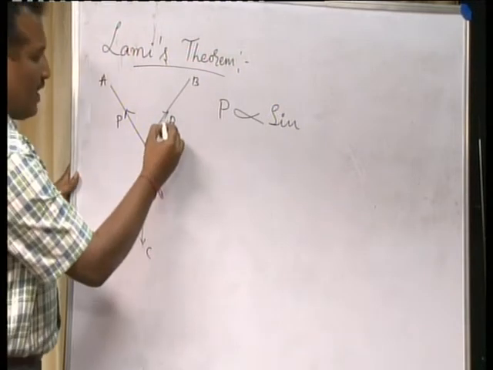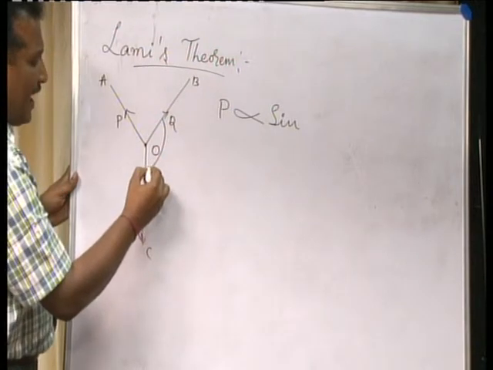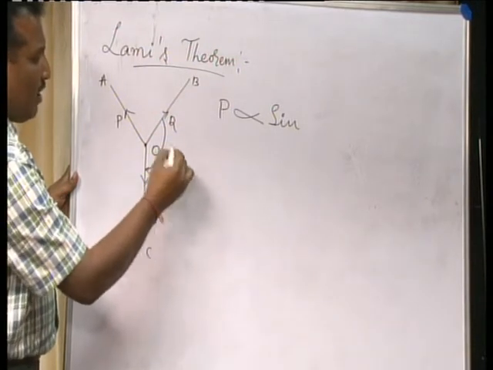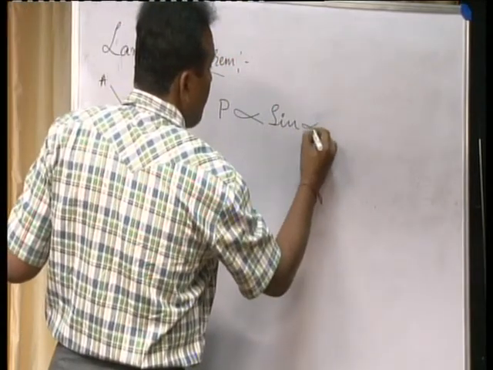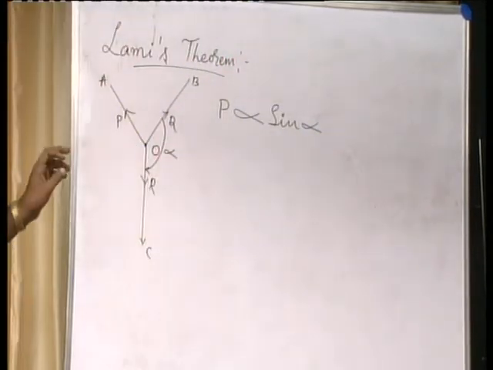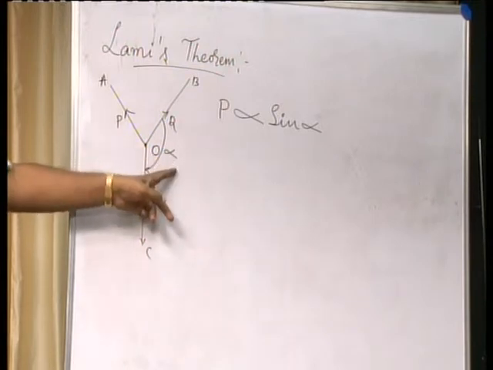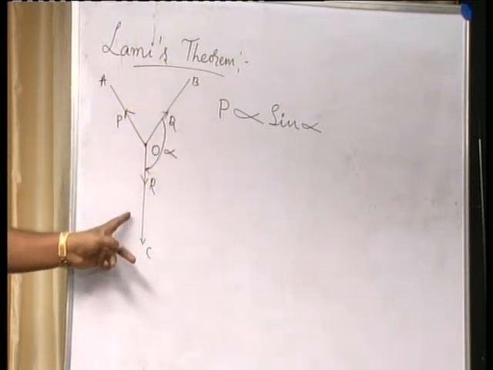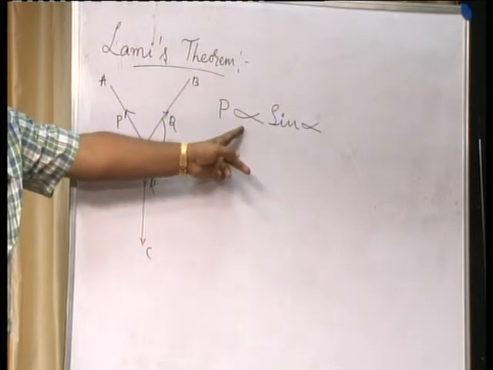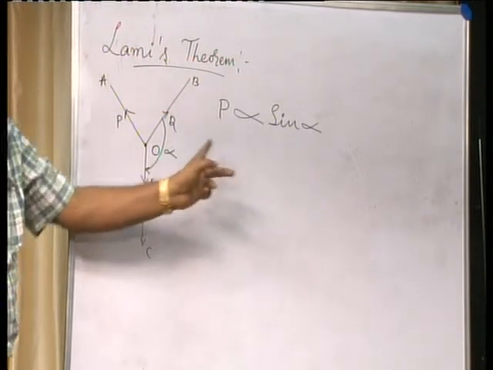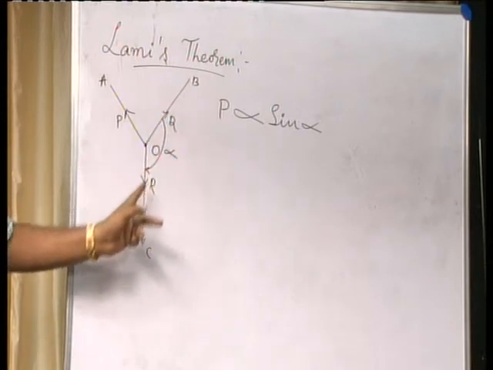For our convenience, let us call the angle between Q and R as alpha. Then you can write P proportional to sin alpha, where alpha is the angle between the forces Q and R. That means each force is directly proportional to the sine of the angle between the other two forces.